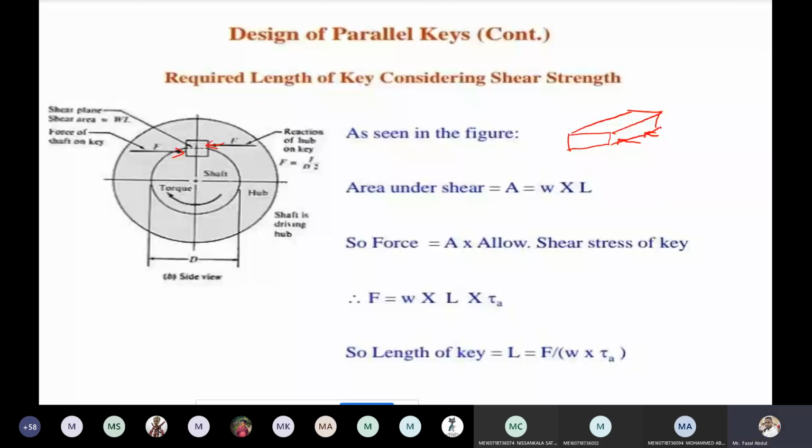Now this is the width of the key, this is the thickness, and this is the total length of the key. Because the force is acting like this, suppose the material we selected has less strength. What happens? The key is going to fail. After failing, how does it appear? I'm showing here.